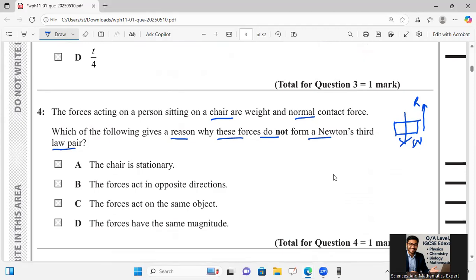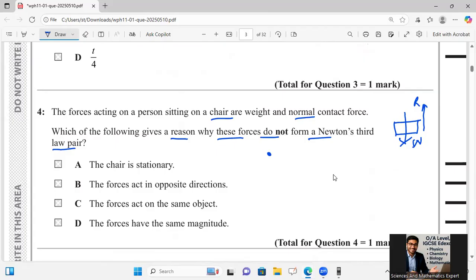When we take Newton's third law, there is a condition that action and reaction should not happen on the same body. But in this case, weight and reaction force both are acting on the same body.